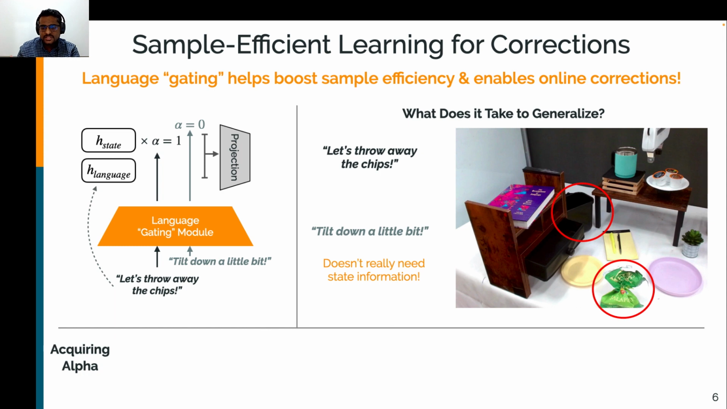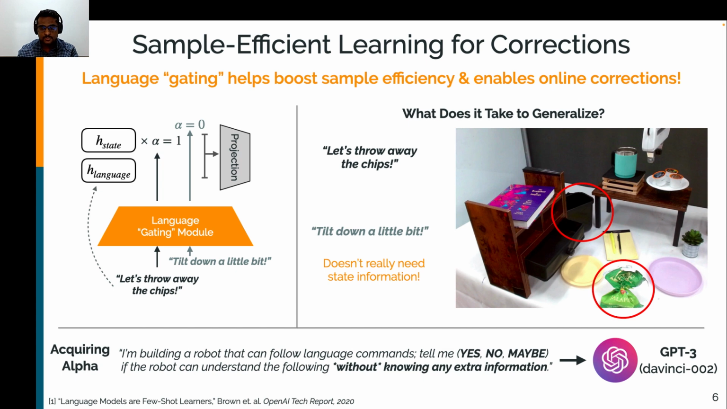Well, we make the realization that state dependence is a feature of language and maybe a little bit of common sense understanding. And we have tools, specifically large-scale language models, that are pretty good at reasoning about both. So we construct a simple prompt asking for a rating for the amount of extra information needed for a given utterance, pass it to GPT-3, and then use the output to set our alpha values.